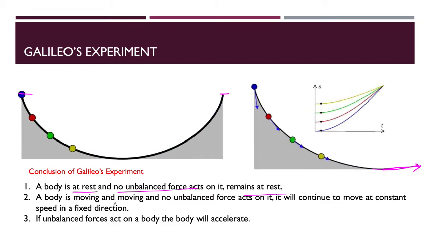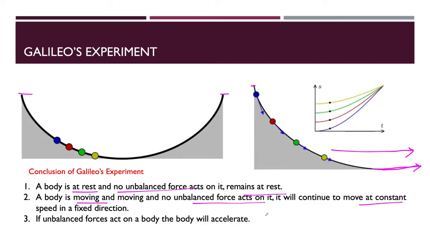And if the body is moving and no unbalanced force acts on it, what will happen? The object will move at a constant speed in a fixed direction. If you do not apply any unbalanced force from outside, it cannot reach its position again. It will go towards the horizontal plane with a constant motion.